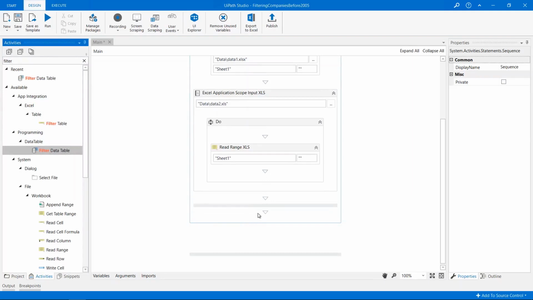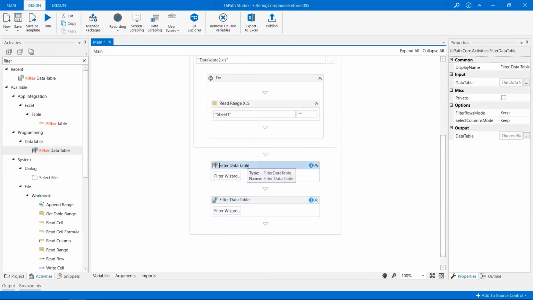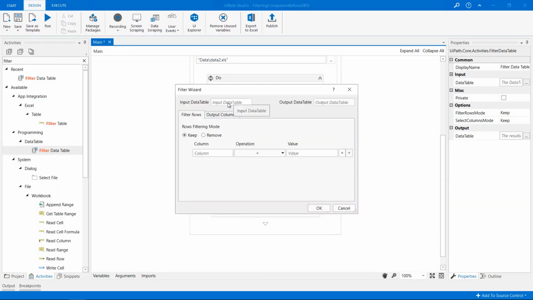We'll add two filter data table activities, one for each variable. Let's rename the first one, and now we can open the filter wizard. We'll enter our variable in both the input and the output data table fields, since the companies founded after 2005 aren't necessary. And now we'll set the filtering rule. In the filter rows section, let's make sure that the keep radio button is selected.